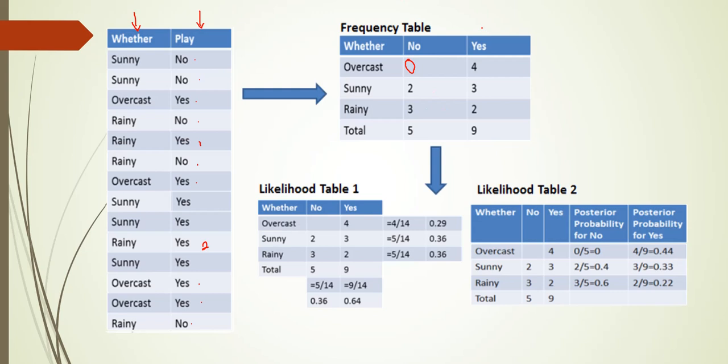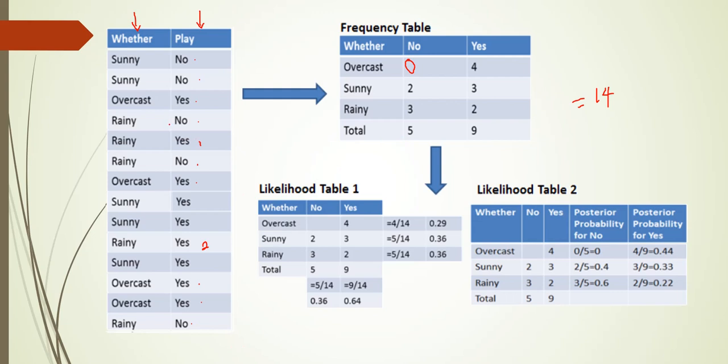So this is the total number of yes and total number of no. So totally how much yes and no are there? 5 plus 9 equal to what? Equal to 14. So this is nothing but the total number of target entries that are present in our data set. Okay, totally how many target entries are there? 14. After calculating the frequency table, using that frequency table we need to calculate the likelihood table.